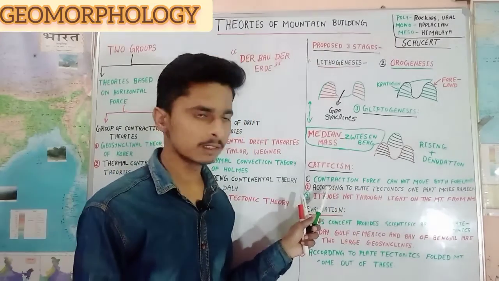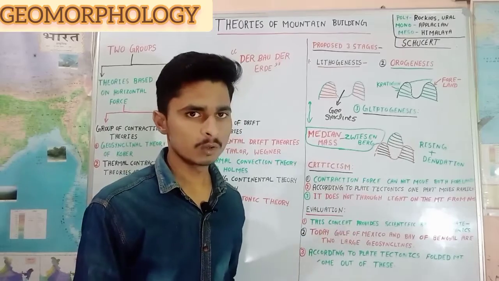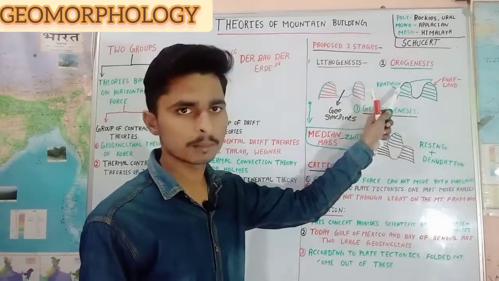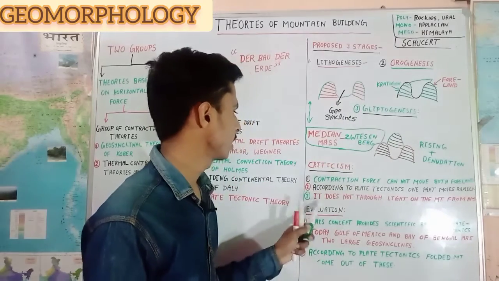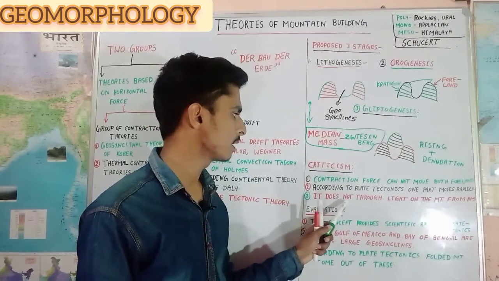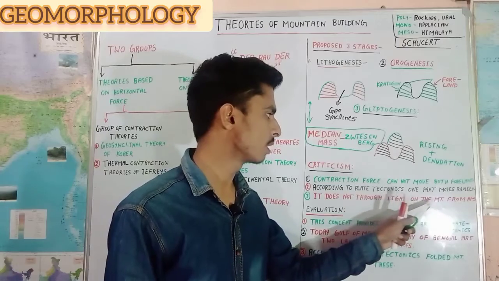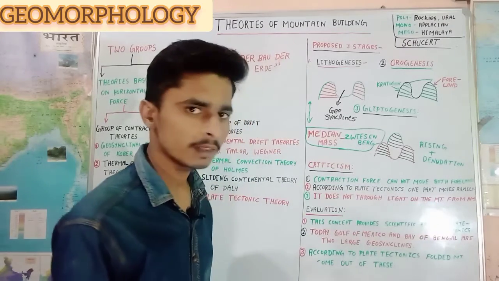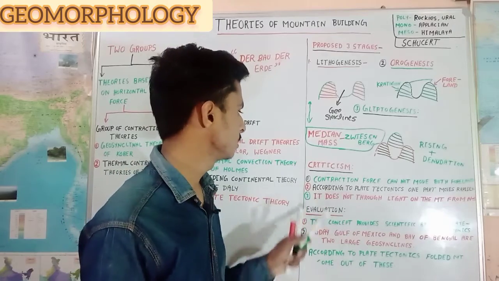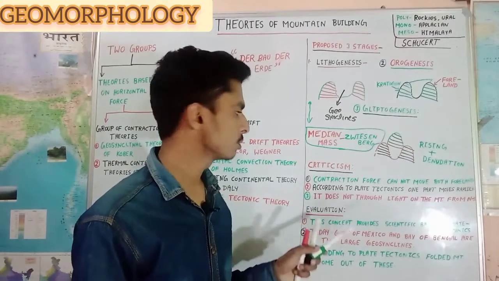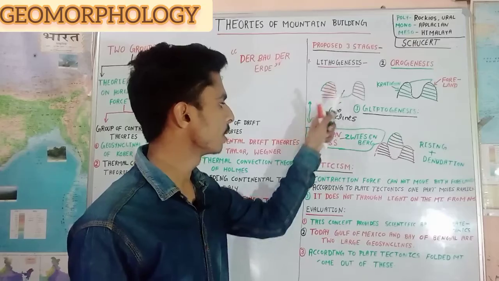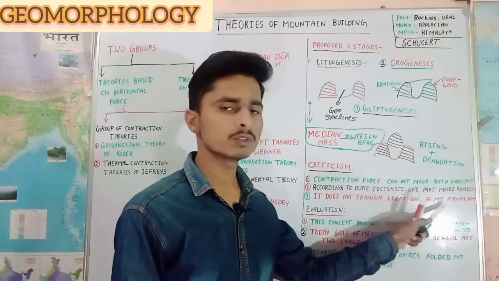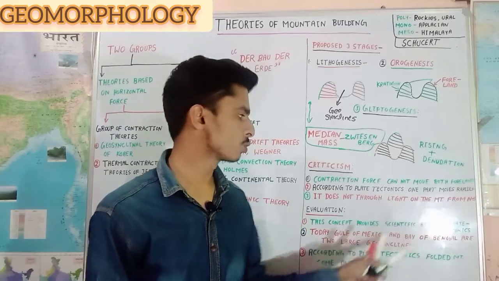Second criticism is that according to plate tectonics, one part of the foreland moves rapidly. And third, it does not throw light on the formation of mountains from north to south, because Kober's theory throws light on folded mountains and does not explain the mountains which stretch from north to south.